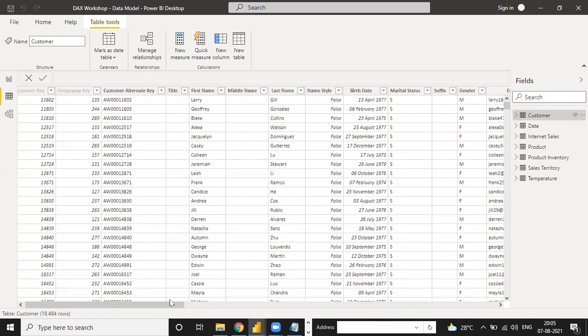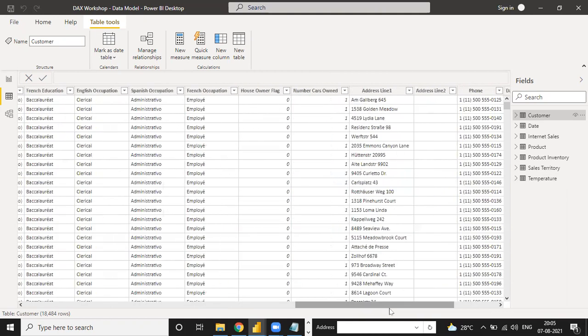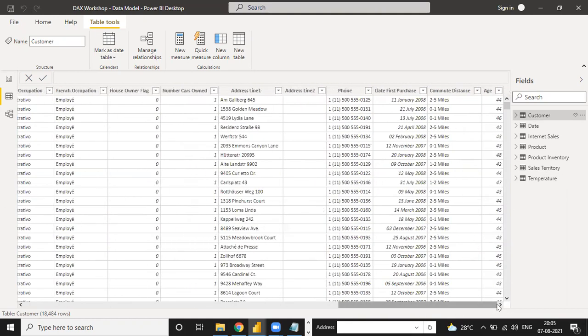Okay, yeah. Sometimes the employee or manager asks you to concatenate the first name and last name. So how do you do it in Excel? In Excel it's just a concatenate. The same thing you can do here. Go to the customer table, where there is a first name and a last name.